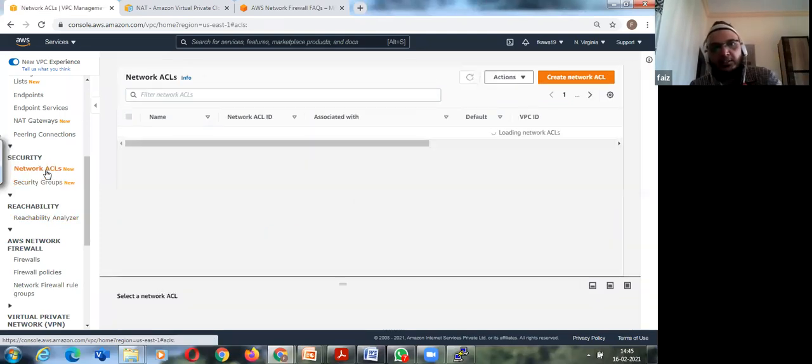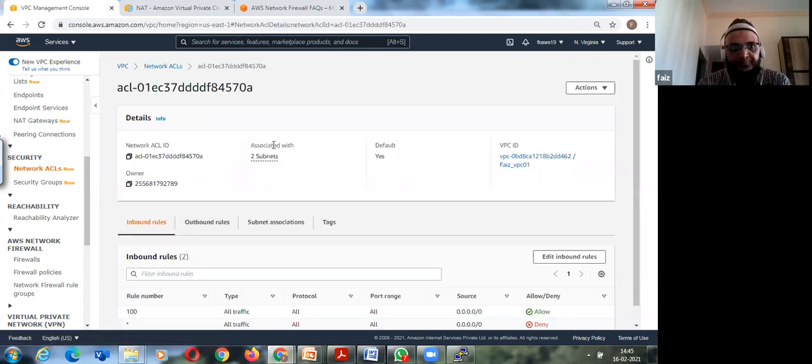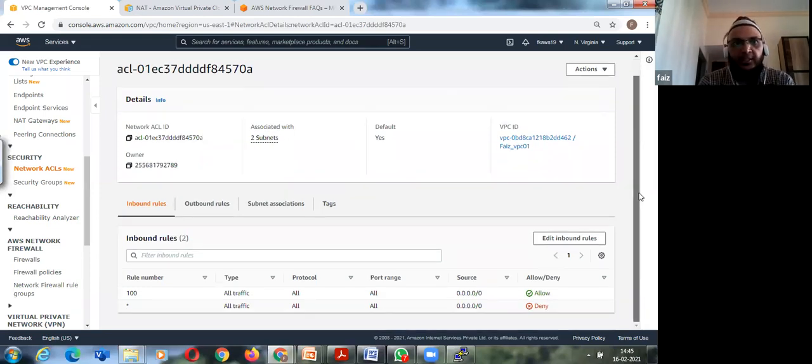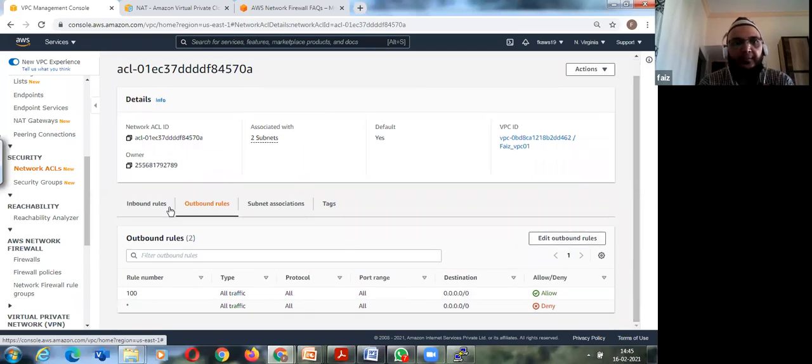Similarly, in network ACLs, you can see the network ACL for the VPC. This is the default VPC, and this default network ACL has 6 rules for the North Virginia region. If I click over here I can manually define rules. Here allow and deny are possible. So whatever I do, my inbound and outbound will not be the same. I can define whether deny, allow, or otherwise.